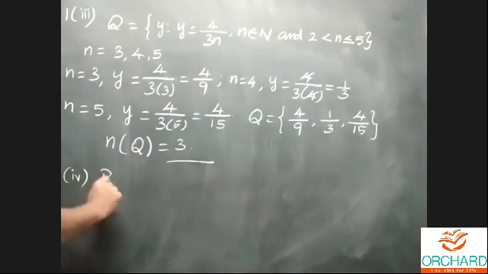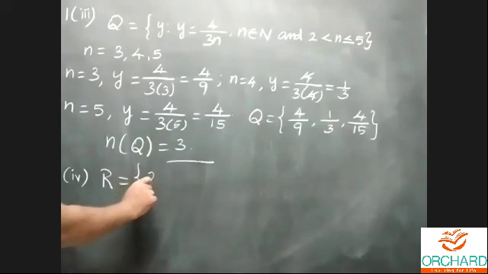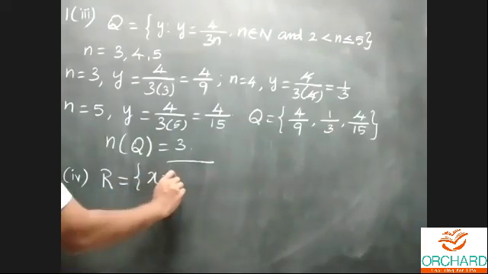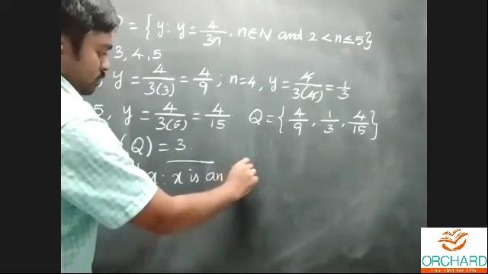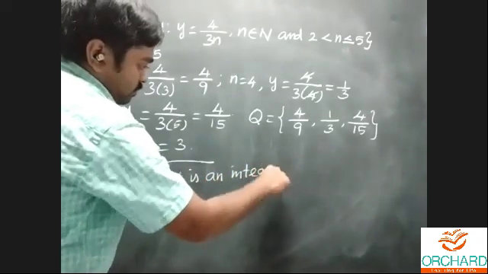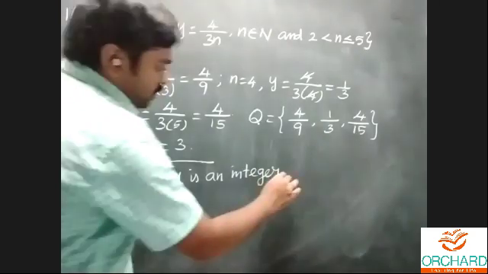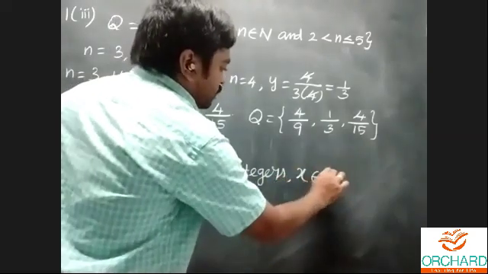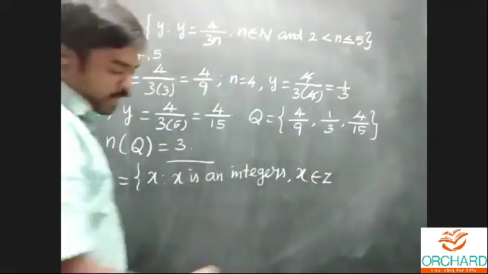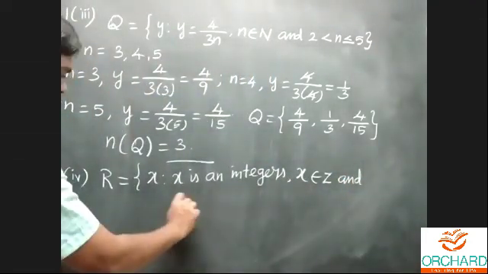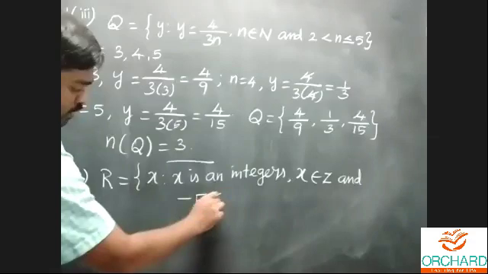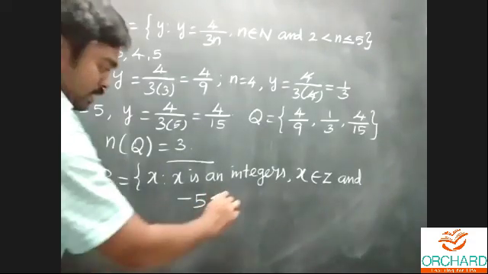Set R is defined like x such that x is an integer, x belongs to Z, and minus 5 less than or equal to x less than 5.